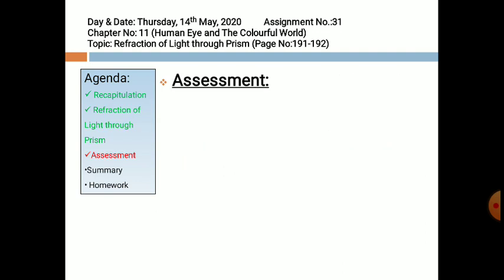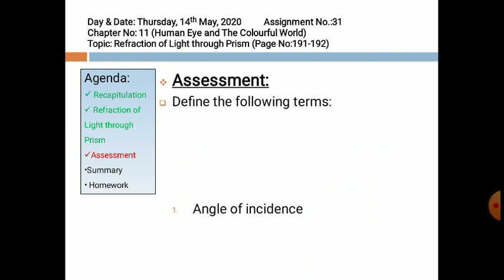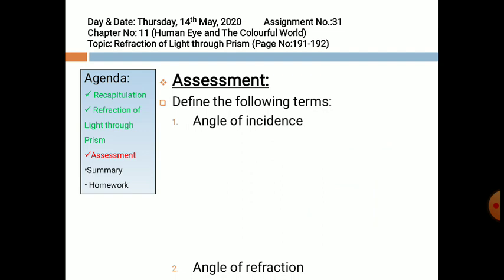Now come to the assessment. There are a few definitions in this topic. You have to define the following terms. First one is angle of incidence. Yes, the angle which the incident ray makes with the normal at the point of incidence is known as angle of incidence.